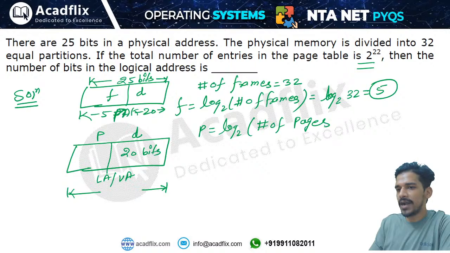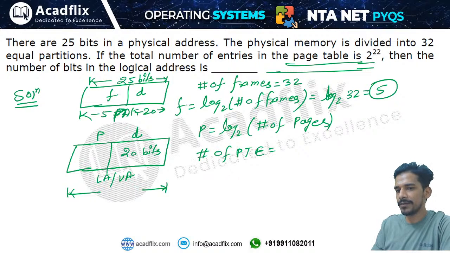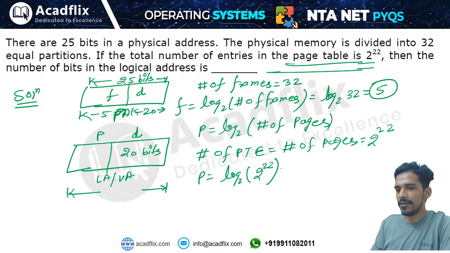So number of pages are not given in the question, right? Number of pages are not given, but one thing is given, that is number of total entries in the page table. And we already know that number of page table entries is equal to number of pages, right? That means number of pages are 2 to the power 22, right? So P field will be equals to log base 2 number of pages, that is log base 2 of 2 to the power 22, which will be 22. That means P field will be of 22 bits.